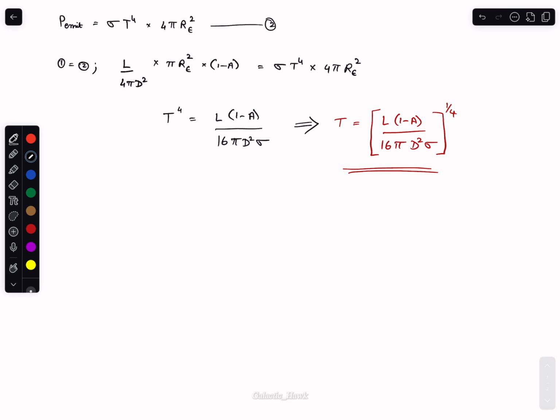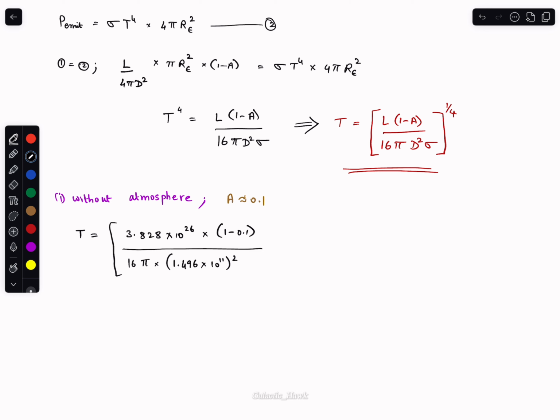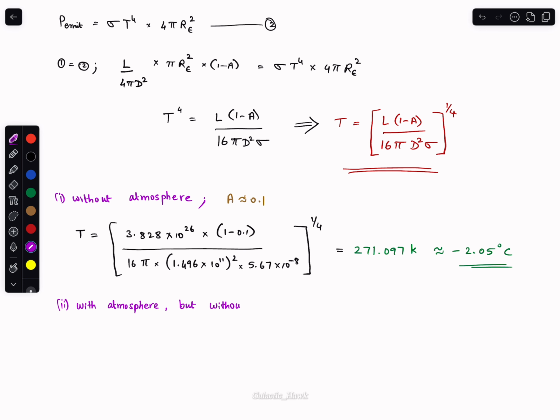So coming to our cases: without an atmosphere, there won't be any clouds to reflect the radiation back, even though there will be some reflection by the earth's surface. So the albedo can be approximated to 0.1 theoretically, and if we substitute the values in the equation, we get the temperature as 271.097 Kelvin, that is approximately minus 2.05 degrees Celsius. Very cold.